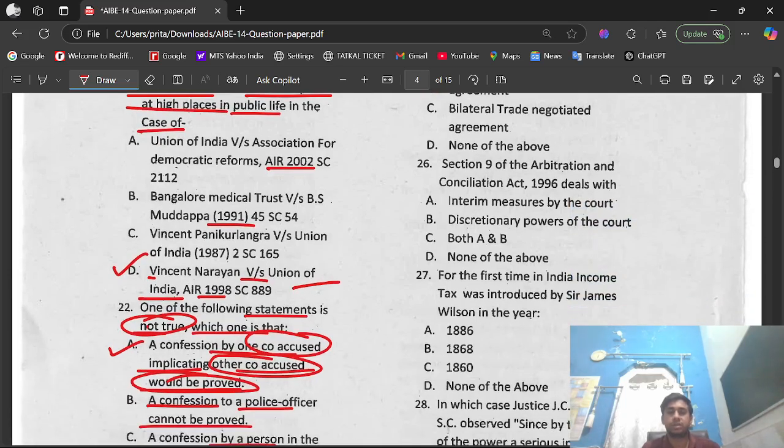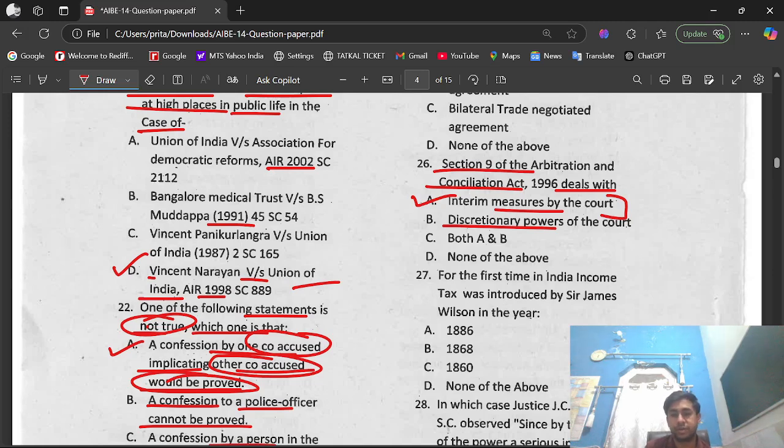Question number 26. Section 9 of the Arbitration and Conciliation Act 1996 deals with option A, interim measures by the court. Option B, discretionary power of the court. Option C, both A and B. Option D, none of the above. The right option is option A, that is interim measures by the court. So Section 9 of the Arbitration and Conciliation Act 1996 deals with interim measures by the court.